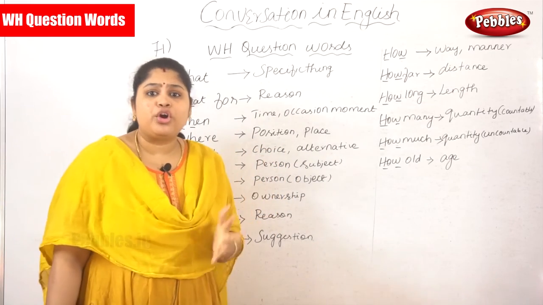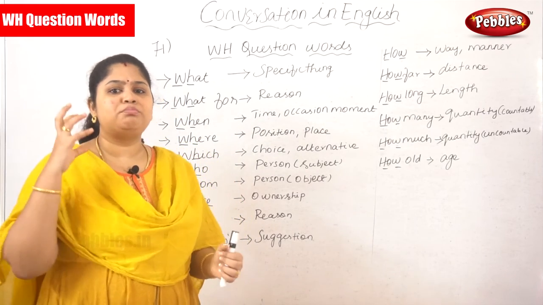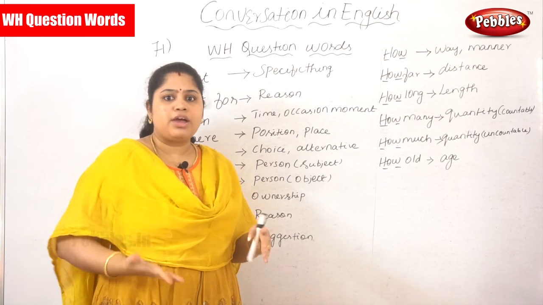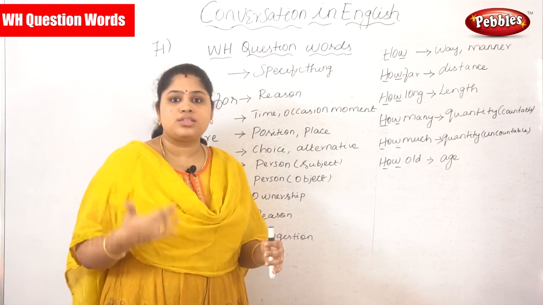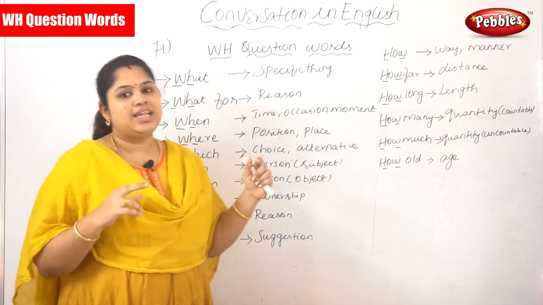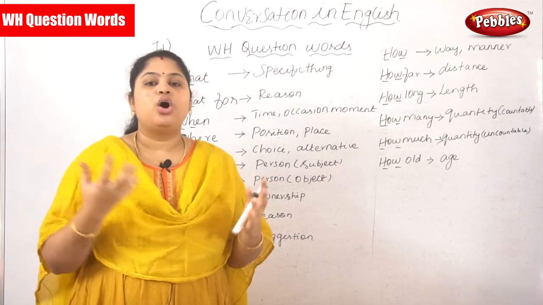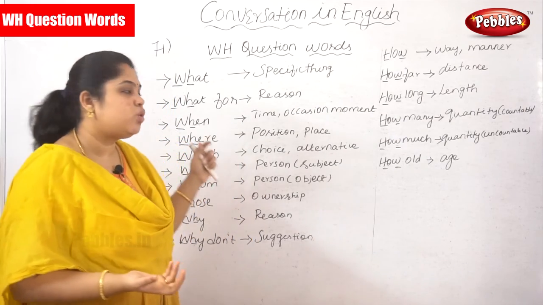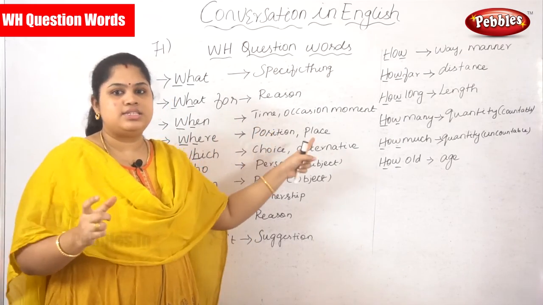When you ask what for, you are asking for a reason. If you want to mention some reason, you can say what for. What for are you asking my mobile number? That means you are asking the reason why you are asking my mobile number. So what for is used only for a reasoning purpose. If you want clarity about one thing, or you want a reason regarding something, you can use this question word what for. So what for is used to ask the reason.